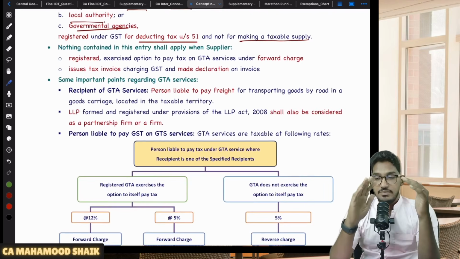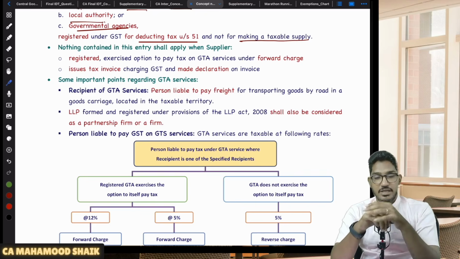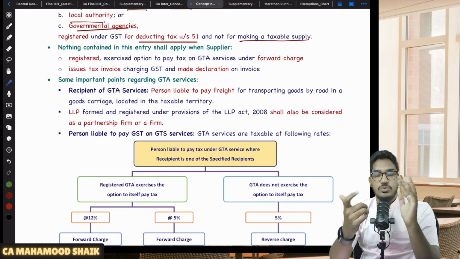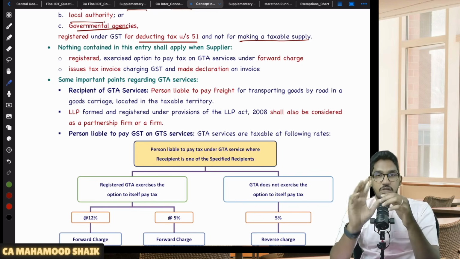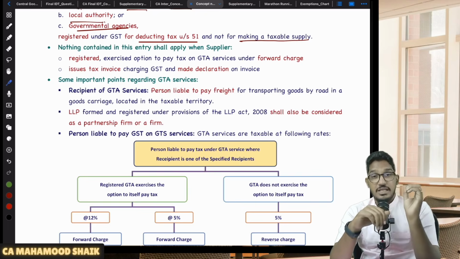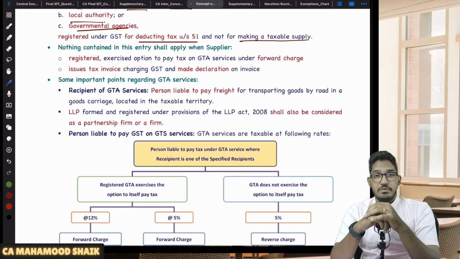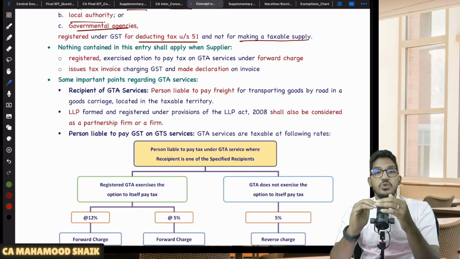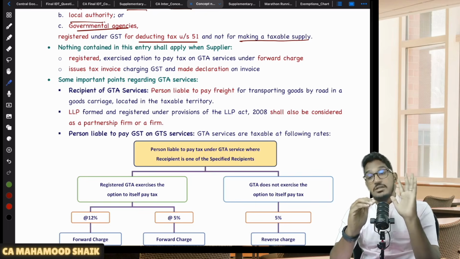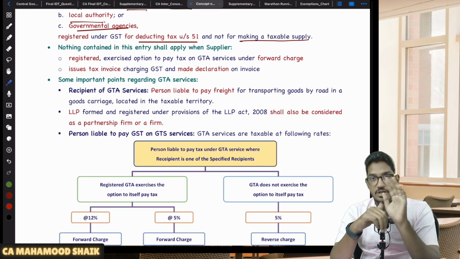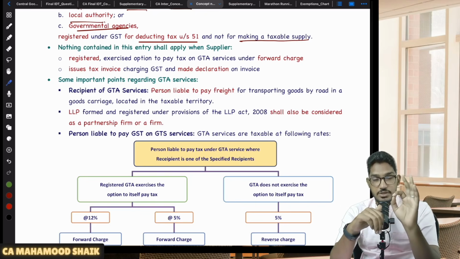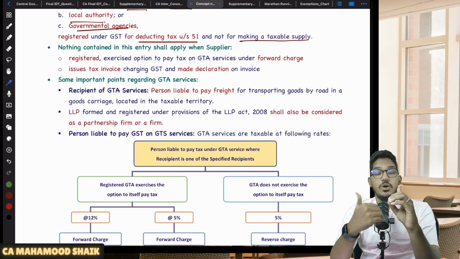See, actually, if the recipient is a specified recipient and the supplier is GTA, RCM will become applicable. But to the supplier GTA, the government has given one option. What option have they given? If you want, you can exercise the option to pay the tax under forward charge mechanism also. Even a GTA service provider can exercise the option.